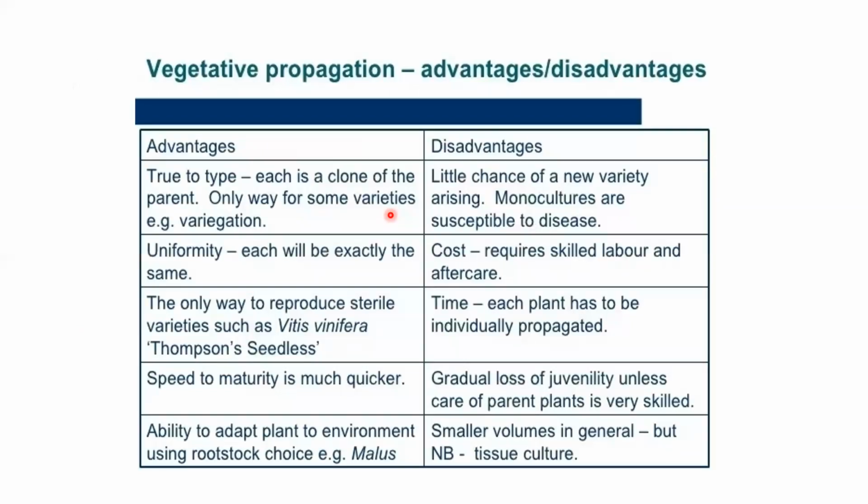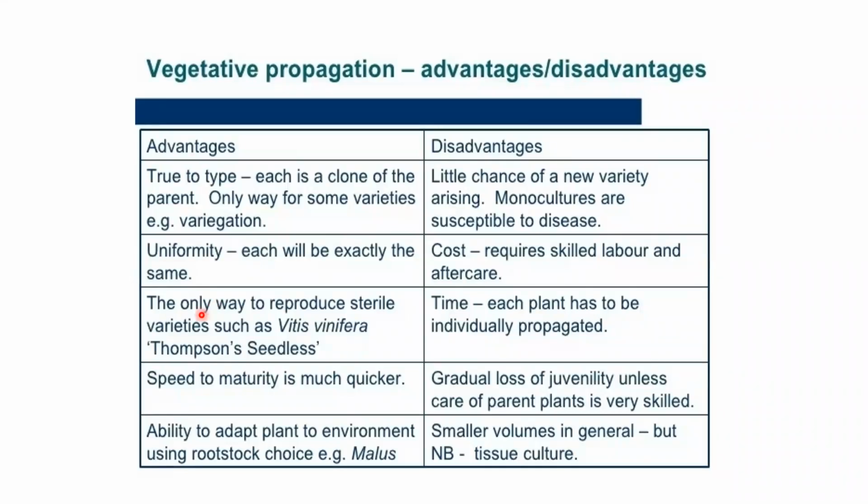There are some advantages and disadvantages of vegetative propagation. What are the advantages? True to type means only a single parent is involved here. There is no mixing of genetic characteristics, so each offspring is a clone of its parent. It is exactly the same as its parent. This is sometimes considered a disadvantage because there is no variation in the plant. If the parent plant has some disease, that disease will directly transfer to the young plants also. Then uniformity: each will be exactly the same.